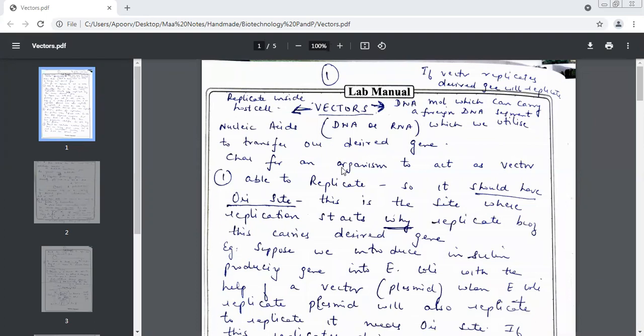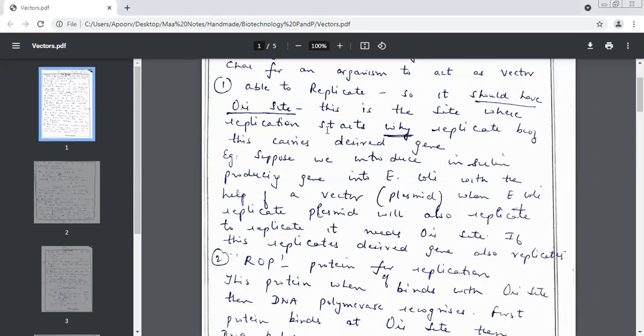What was the first characteristic we had done? Able to replicate. Yes, replicate. And it will be able to replicate only if it has this site. What was this site? Ori site, origin of replication. That means the site where the replication process starts.